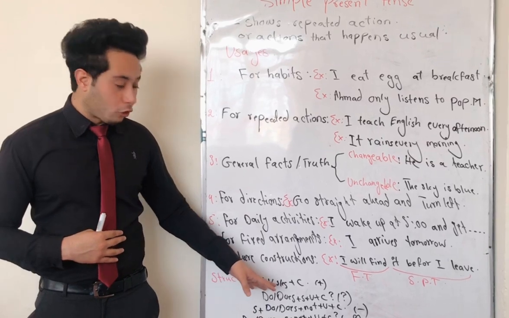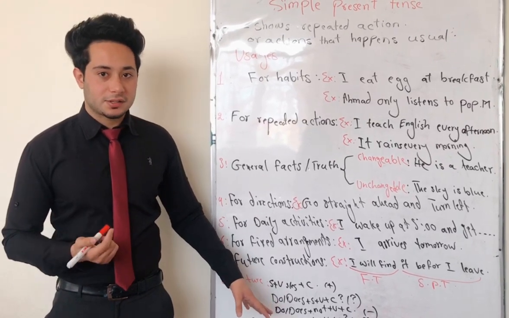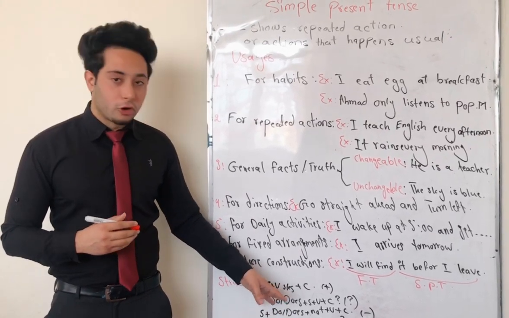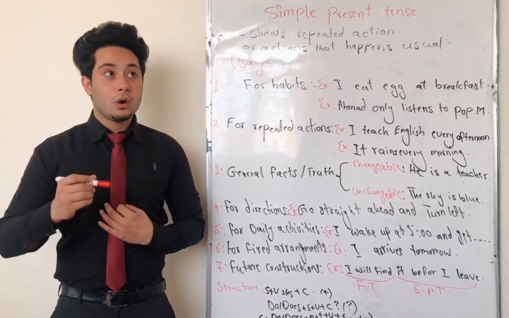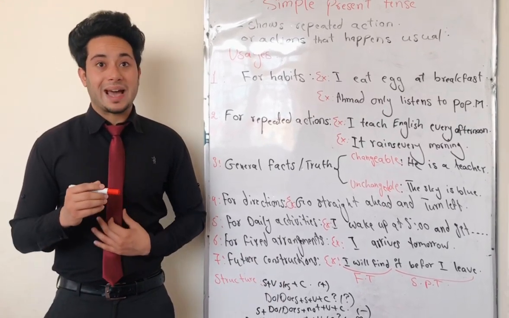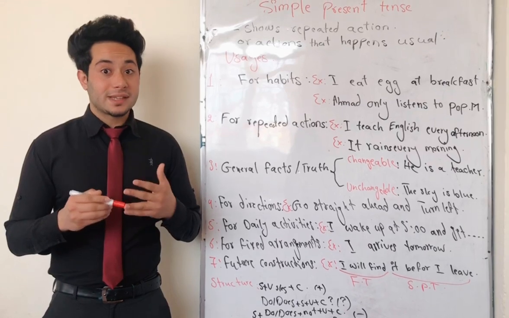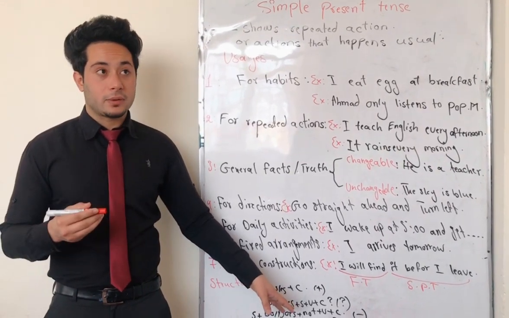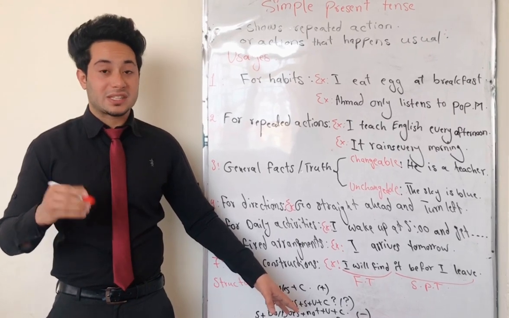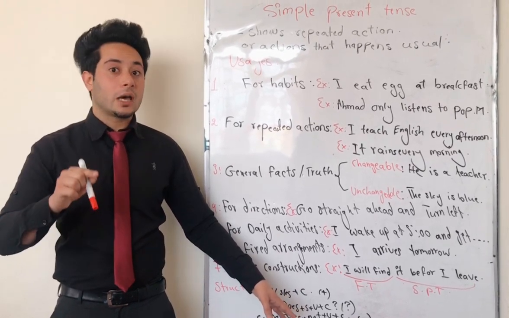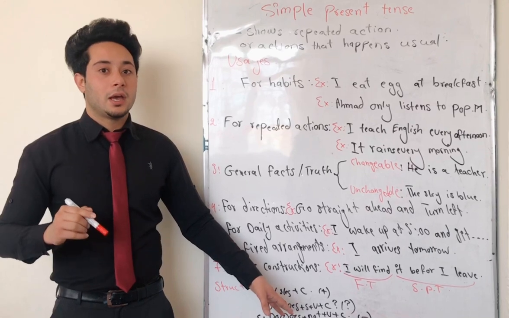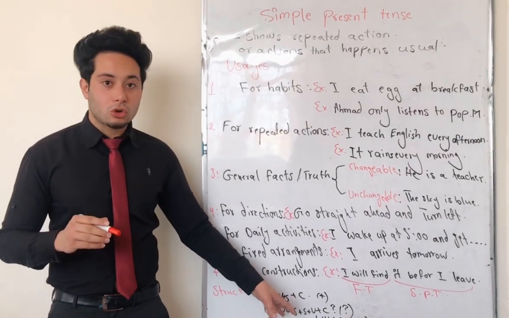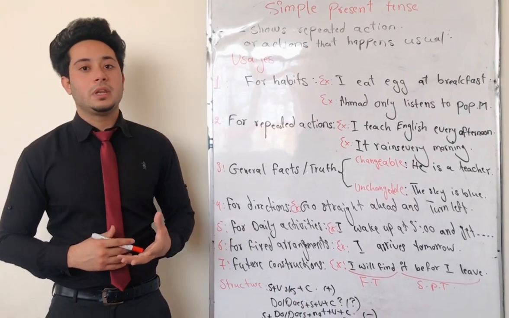For example, the affirmative structure for simple present tense is subject plus verb, and if the subject, or the doer of an action, is the first person or the second person, we cannot use s or es after our verb. But if the subject of our sentence is third person singular, then we need to use s and es accurately, plus the object or complement which completes the meaning of our sentence.